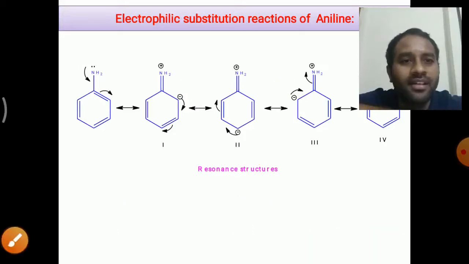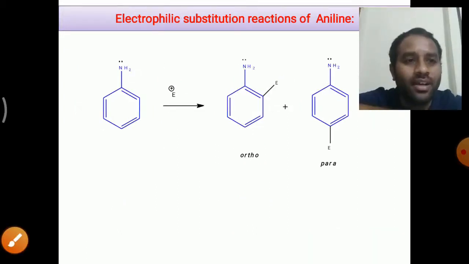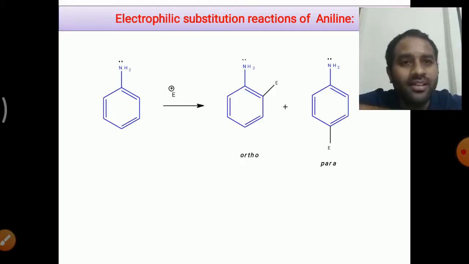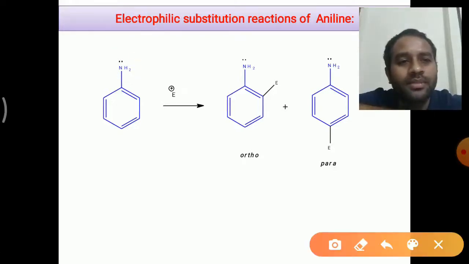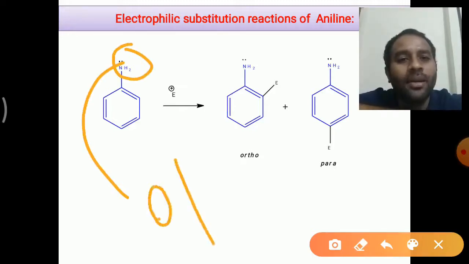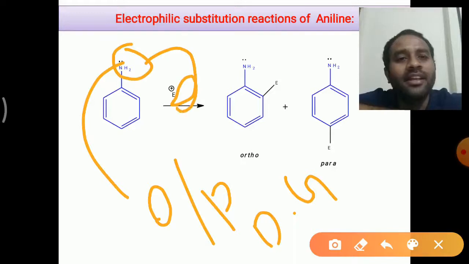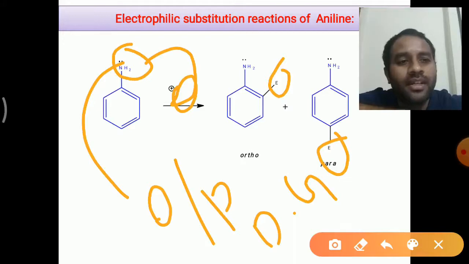Because of this reason, since our amine group is an electron donating group, and those electrons are high at ortho and para positions, as we have seen in the slide, the electrophile will come and occupy the ortho and para positions. That means our NH2 group is an ortho para directing group. This NH2 group is an ortho para directing group. That means it will direct the incoming electrophile to the ortho position and para position, right?